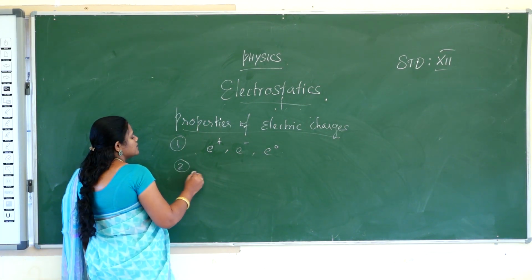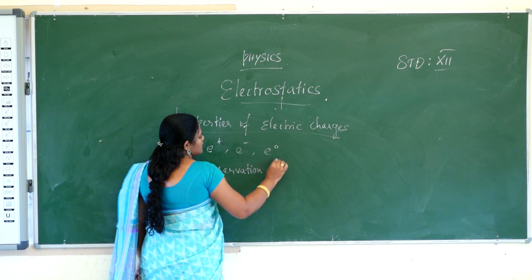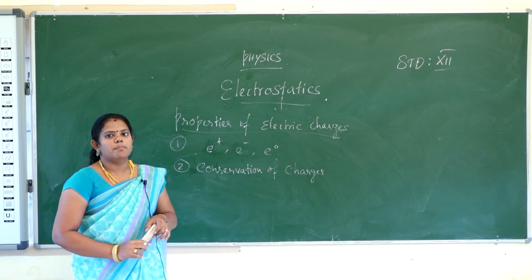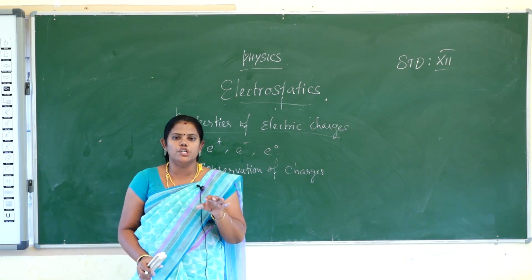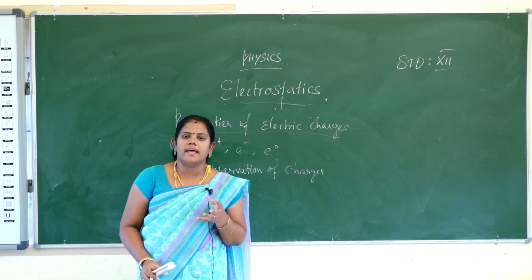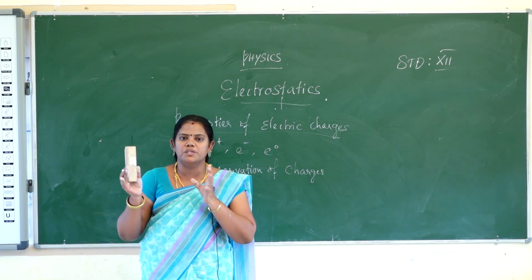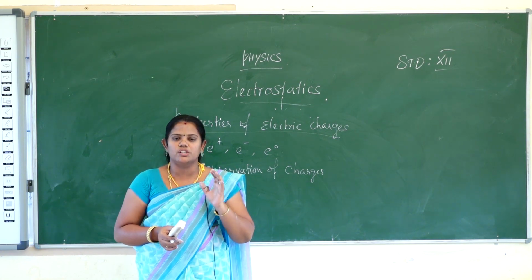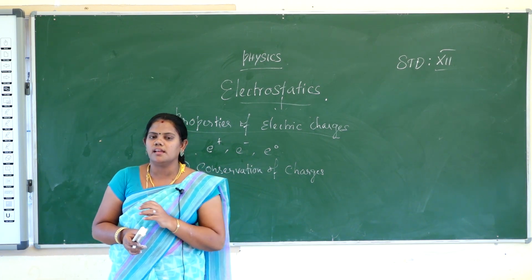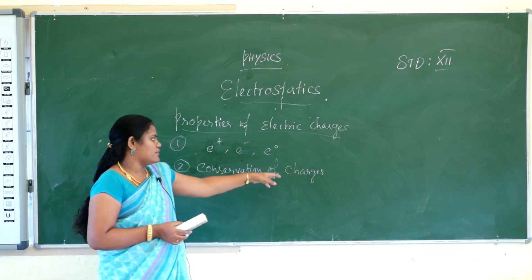And the second one is conservation of charges. What is the meaning of conservation? Conservation means the sum of all the charges is equal to 0. Conservation of charges means the sum of the positive charges and the sum of the negative charges together add up to 0. The net charge is 0, the total charge is a constant, and charges can neither be created nor destroyed. That is called conservation of charges.